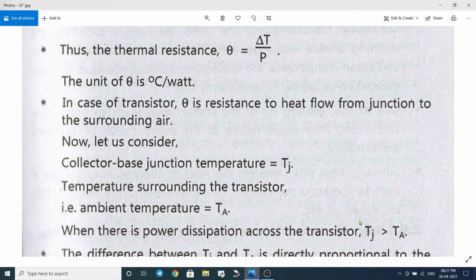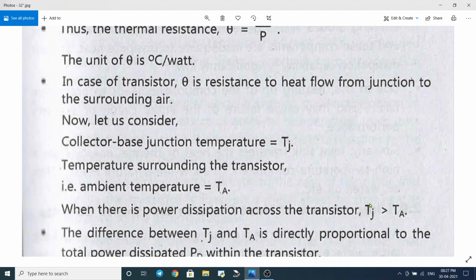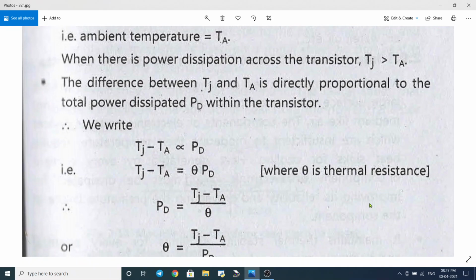If the junction temperature is greater than the ambient temperature, that means transistor starts heating due to excess current, due to large current, then there is Tj greater than Ta. And the difference between Tj and Ta is directly proportional to the power dissipated by the transistor.